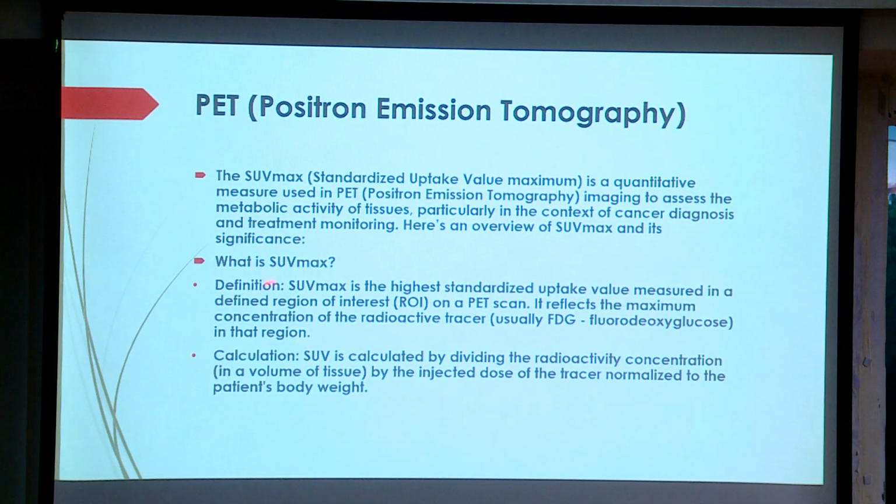What is SUV max? The definition is the highest standardized uptake value measured in the defined region of interest, ROI, in the PET scan. It reflects the maximum concentration of radioactive tracer, usually FDG, fluorodeoxyglucose, in that region. The calculation is dividing the radioactive concentration in that tissue. They inject these injections and they see the metabolism and measure that.